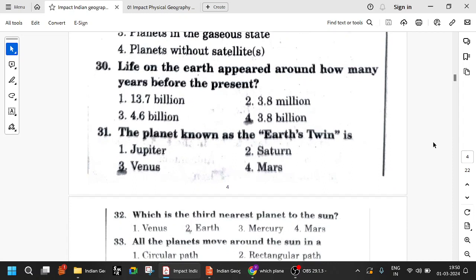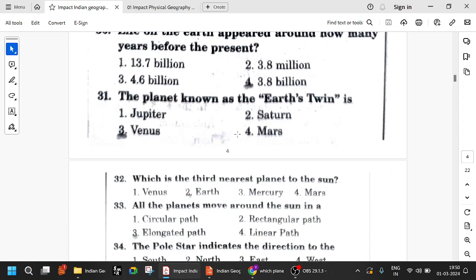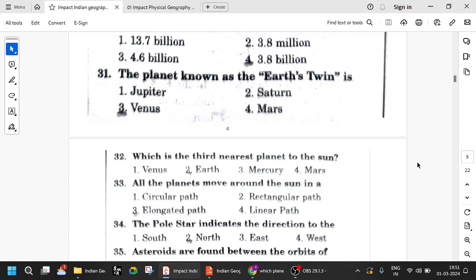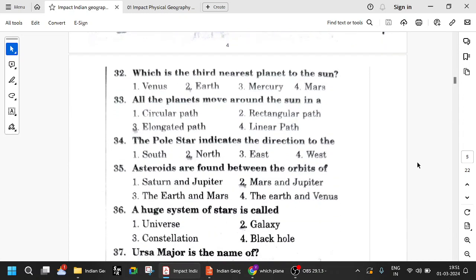The planet which is known as Earth's twin. Again, many people might get confused with Mars because we are doing so much exploration about Mars, but it is Venus. The planet known as Earth's twin is Venus. So, which is the third nearest planet to the Sun? Earth is called the blue planet, the only planet known to sustain life as we know the higher life forms. It is Earth. So, all the planets move around the Sun in an elongated path. Not linear, not circular, elongated path.